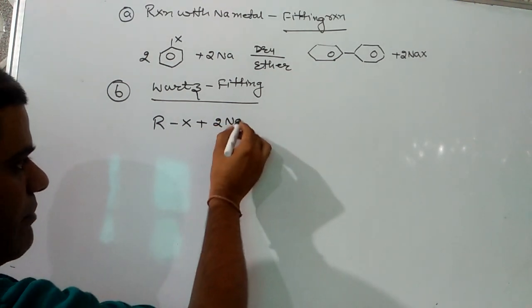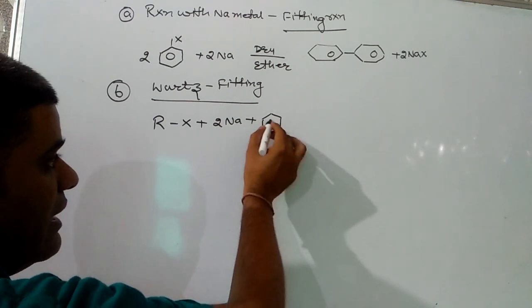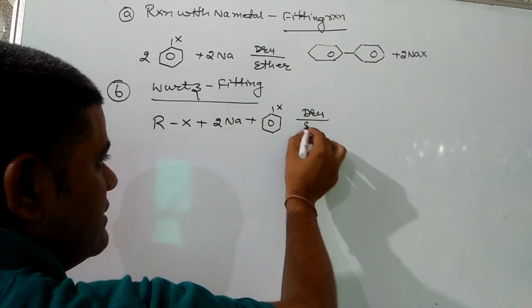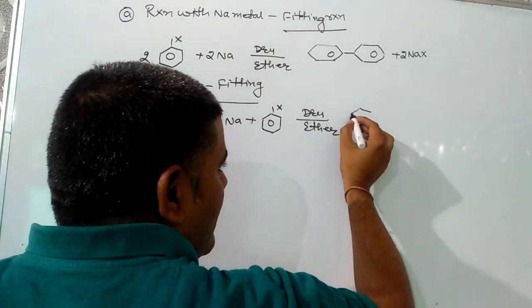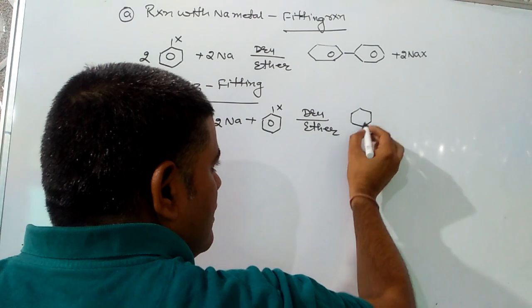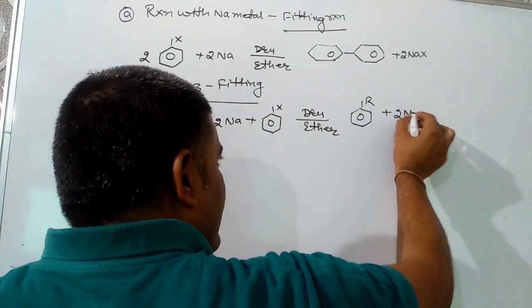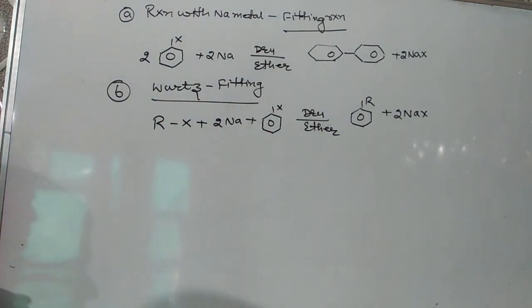Haloalkane reacts with sodium metal with haloarene in presence of dry ether to give an aromatic hydrocarbon, and NaX is removed. This reaction is known as the Wurtz-Fittig reaction.